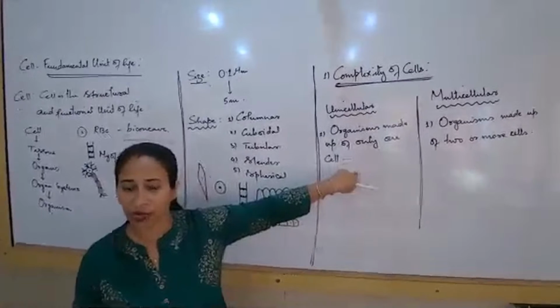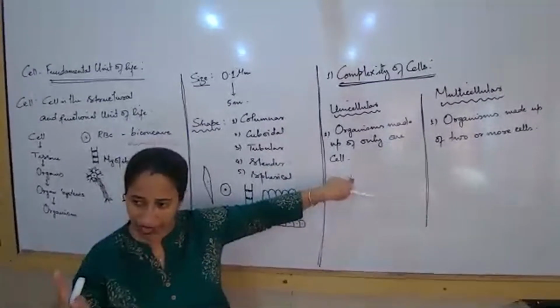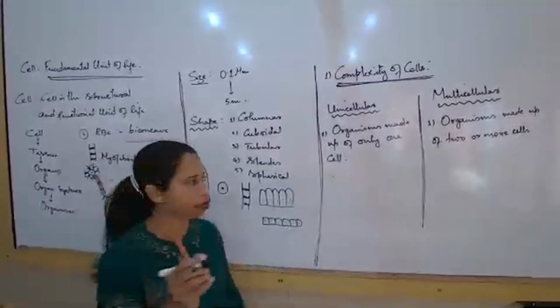So what is the difference that we are going to write? That in this type of organism, only one cell carries out all the important physiological processes.